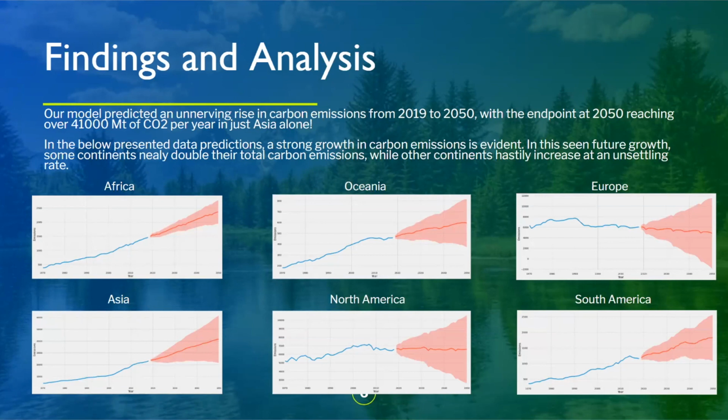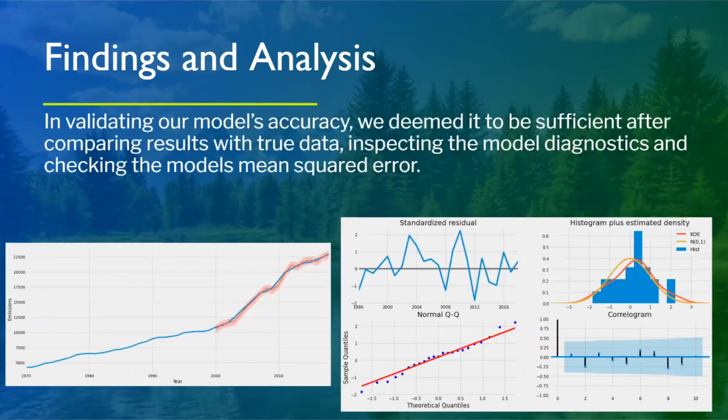In the below presented data predictions, a strong growth in carbon emissions is evident, and in this seen future growth, some continents nearly double their total carbon emissions, while other continents hastily increase at an unsettling rate. In validating our model's accuracy, we deemed it to be sufficient after comparing results with true data, inspecting the model diagnostics, and checking the model's mean squared error.